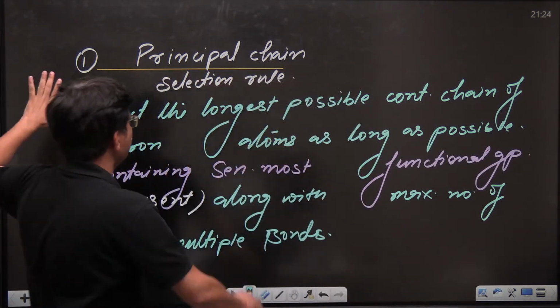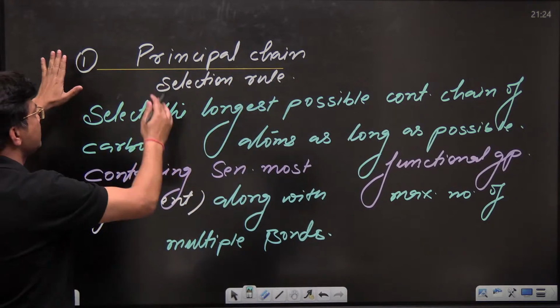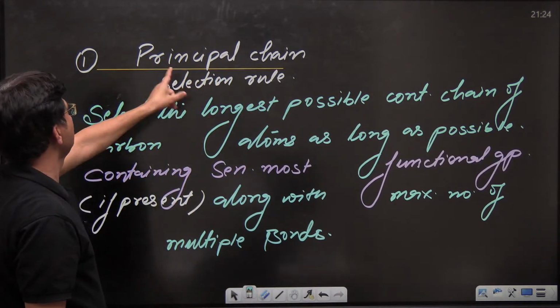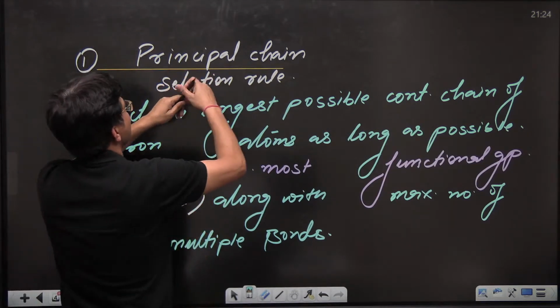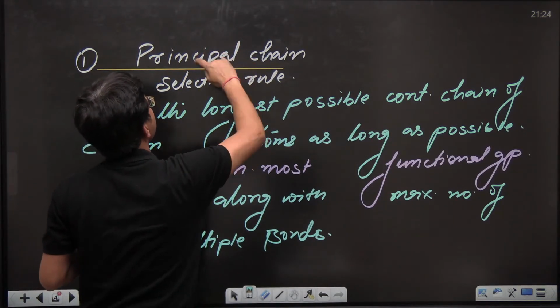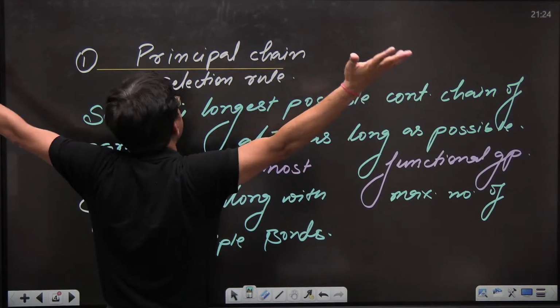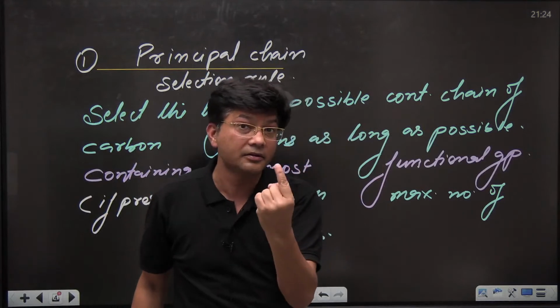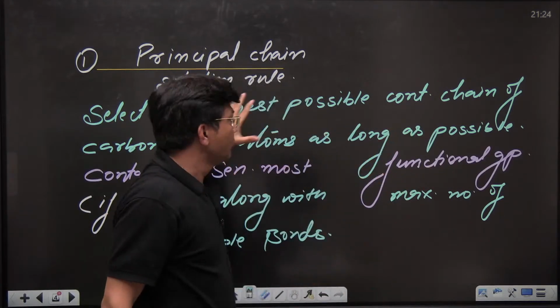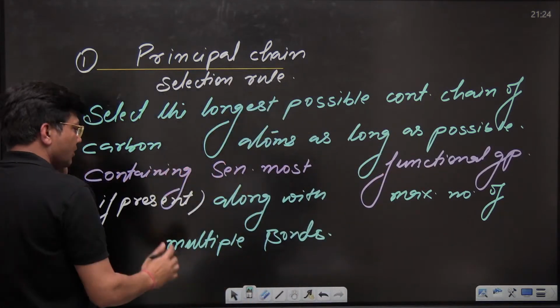Now see everyone, how to apply it. This is the principal chain selection rule, rule number 1. This is the main rule, the main principle. Really, this rule is going to be super awesome.